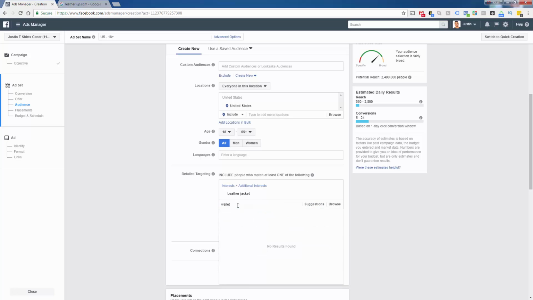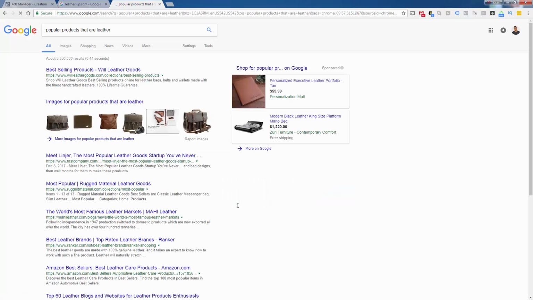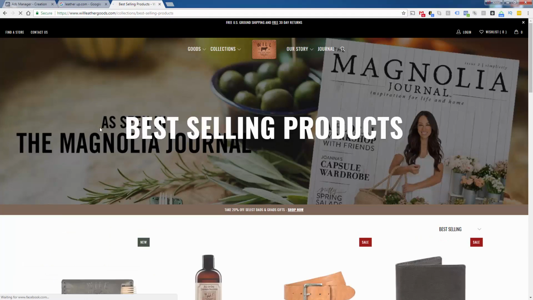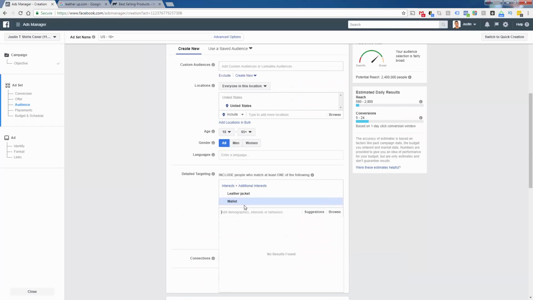All right, so what we should do then is add products that are typically leather, right? Obviously, well, I think wallet would be a good one, right? Bags. Let's see. Best selling products, wool leather goods. Here we go. So let's see what their best products are. And we could add those products. This would be the products group. Okay, so belt. So, okay, we could do belt. We could do wallet. These are typical leather products.